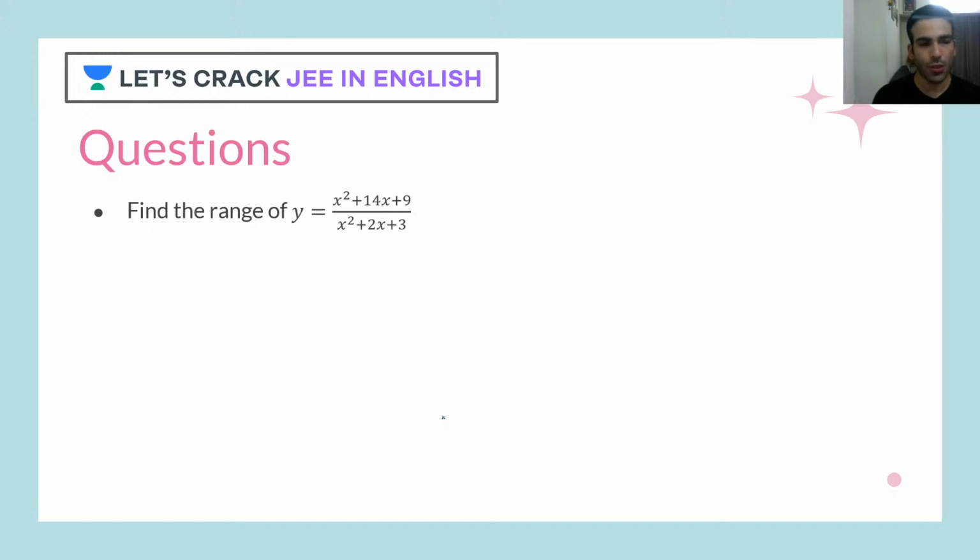Okay, so just to give you an idea how exactly you can solve it, before finding the range, I would suggest you to find the domain, because once you figure out the domain, for those values, you can check the range. Because if you don't know the domain, it would become very difficult for you to find the range.